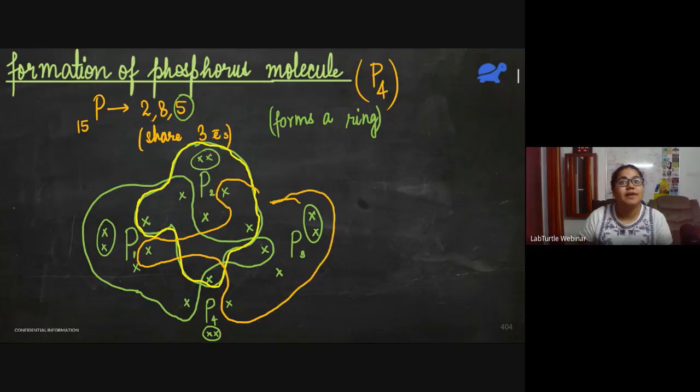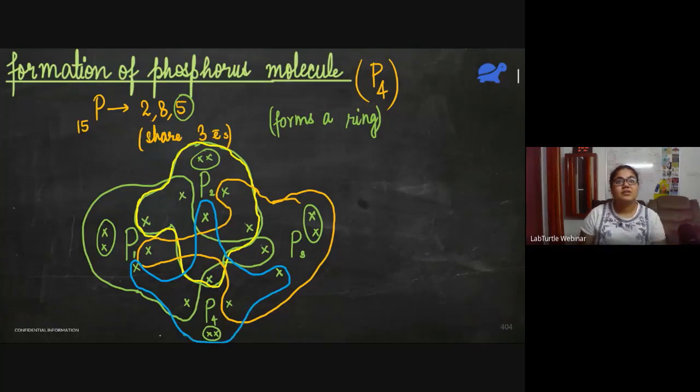So it looks complicated, but when I simplify it, it will be easy. Now, the final for P4. It is sharing an electron with P1, with P2, and with P3. And it has 5 electrons.